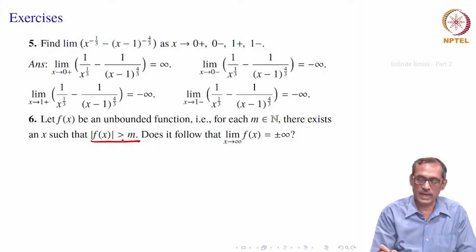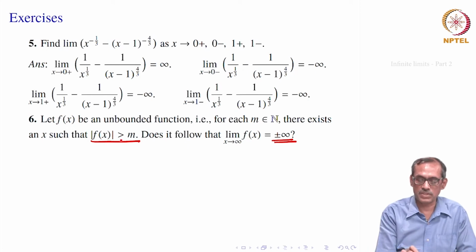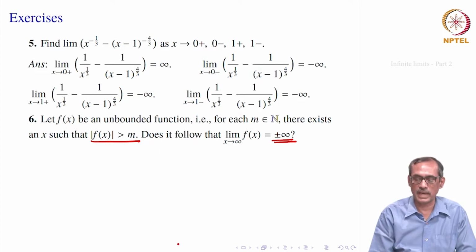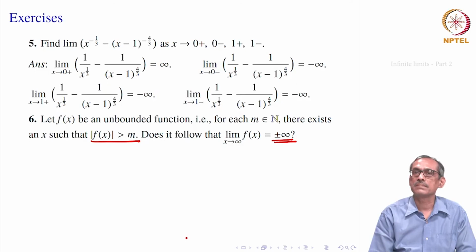So, does it follow that when x goes to infinity, we should have limit equal to infinity or minus infinity? See, it becomes unbounded means there are some values of x whose absolute value is bigger than m. If you take absolute value of f(x), does it mean its limit will be equal to infinity?